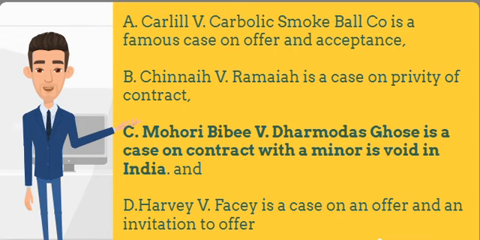Option A, Carlill versus Carbolic Smoke Ball Co. is a famous case on offer and acceptance. Option B, Chinni versus Ramaya is a case on privity of contract. And option D, Harvey versus Facey is a case on an offer and an invitation to offer.